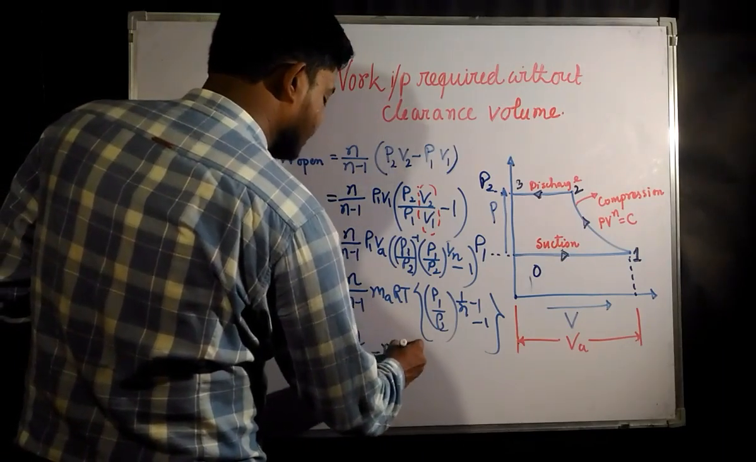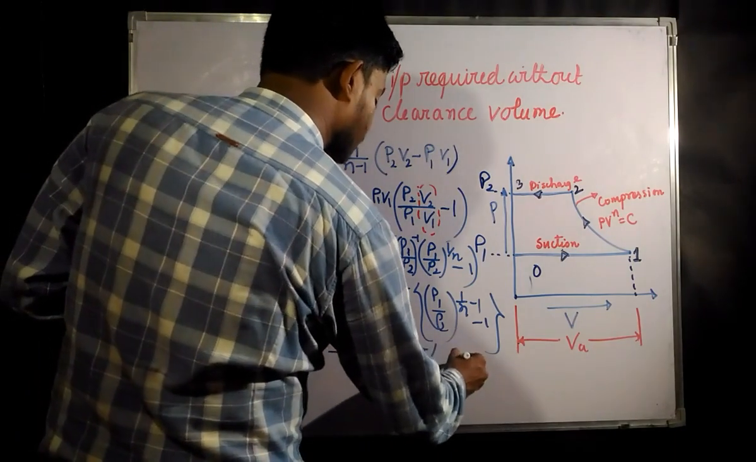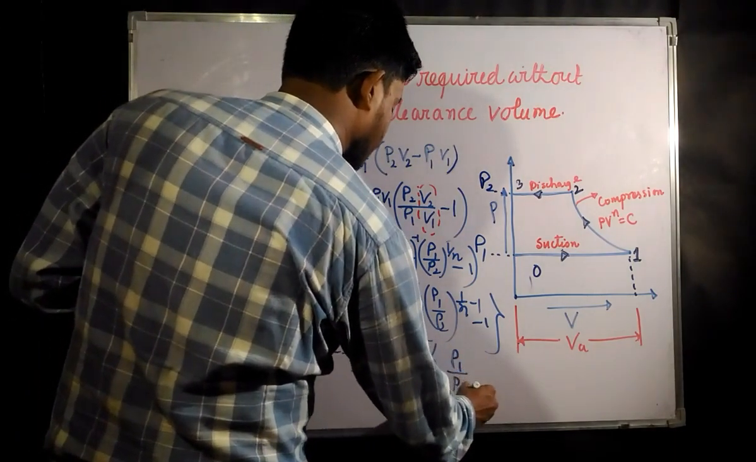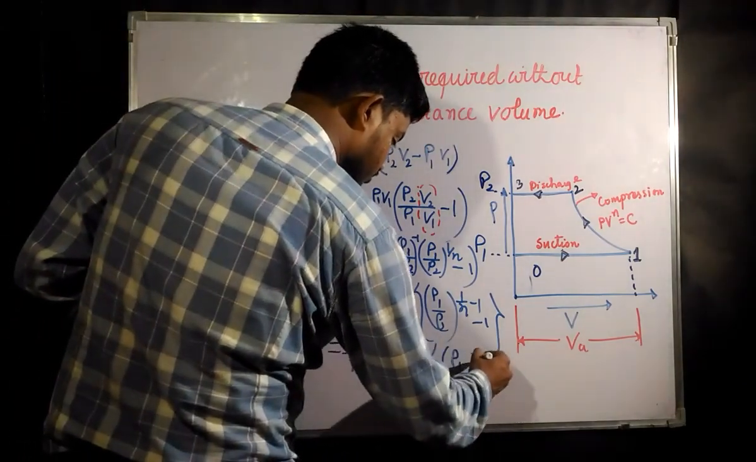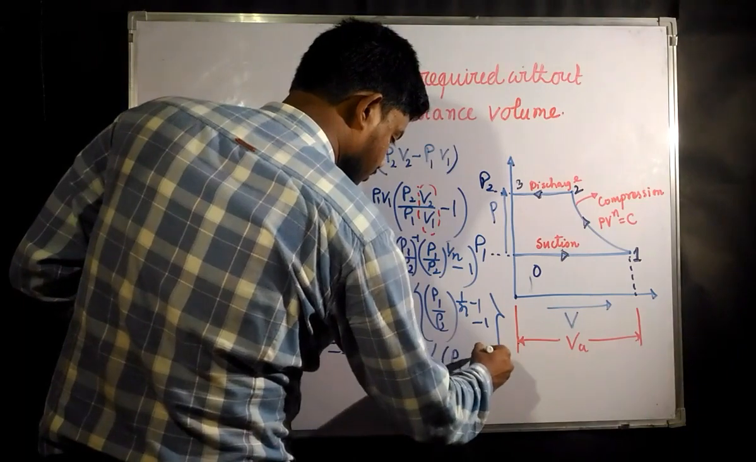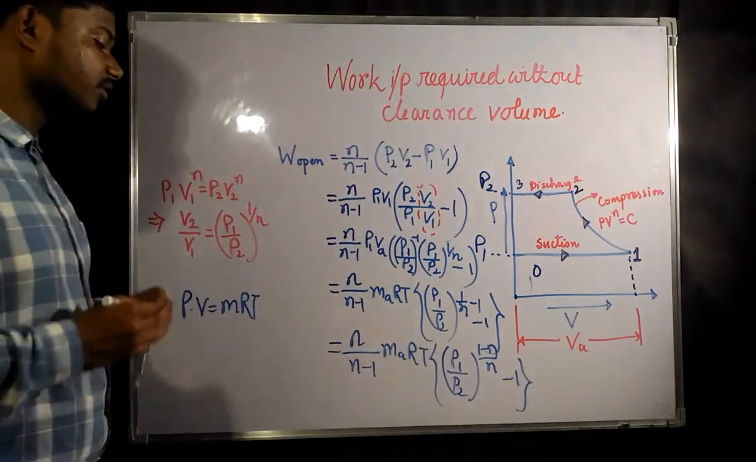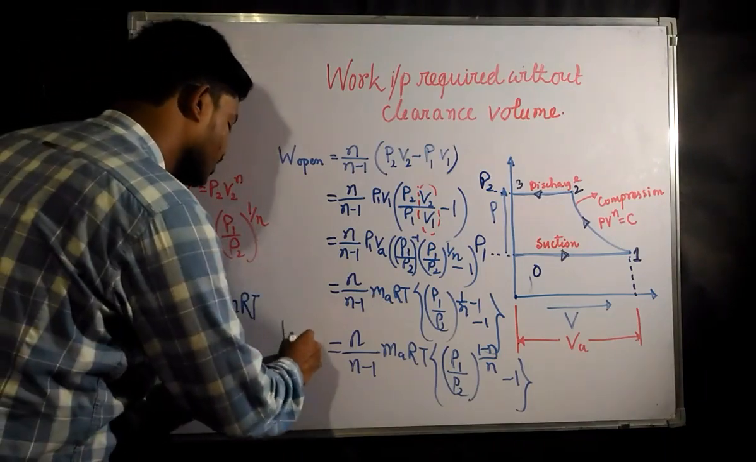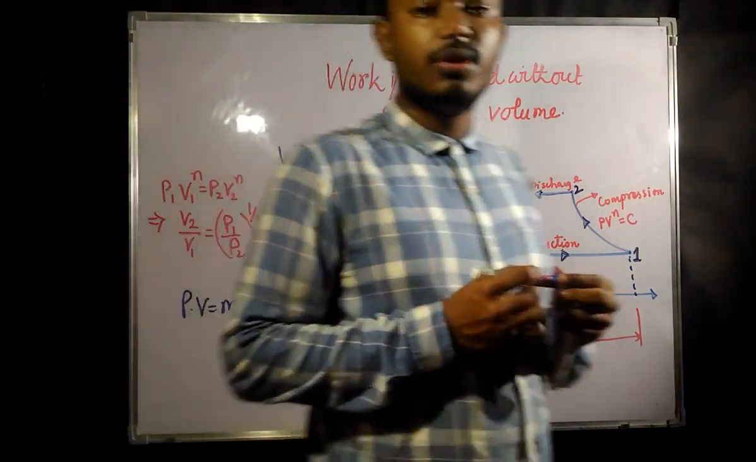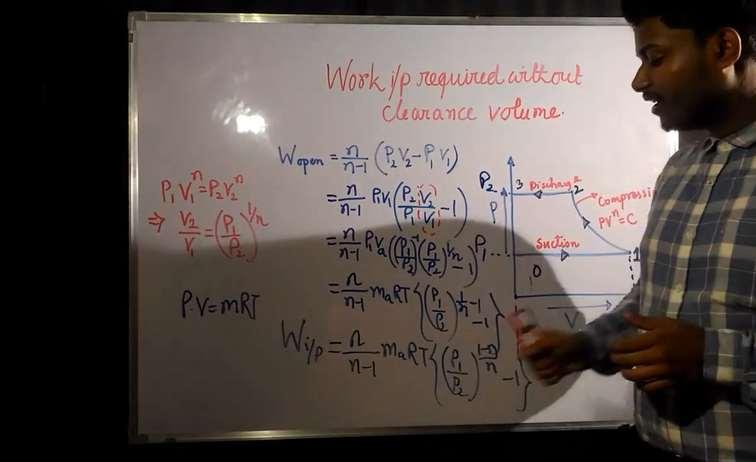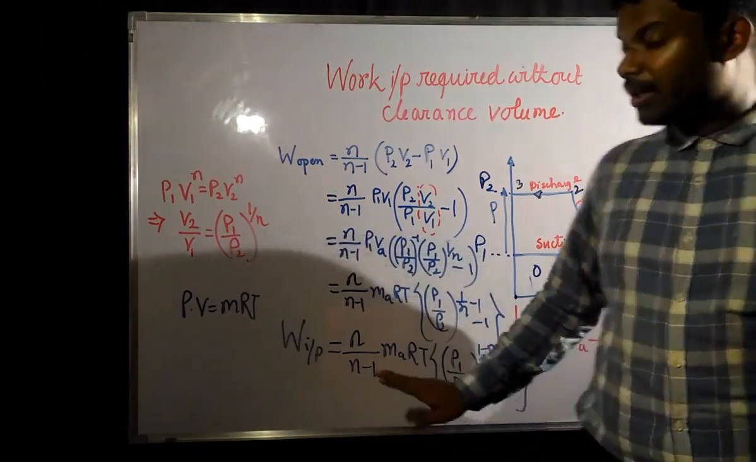So you can rewrite it as MA into R into T and P1 by P2. Then this is going to be your final formula for the work input required by a compressor which is not having any clearance volume. So this is going to be the formula.